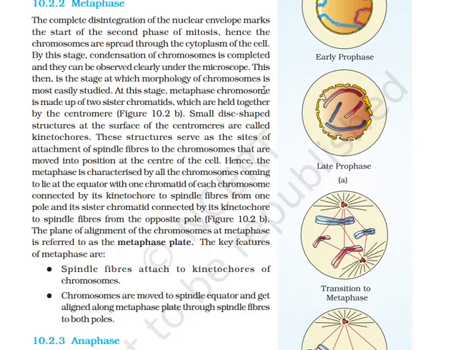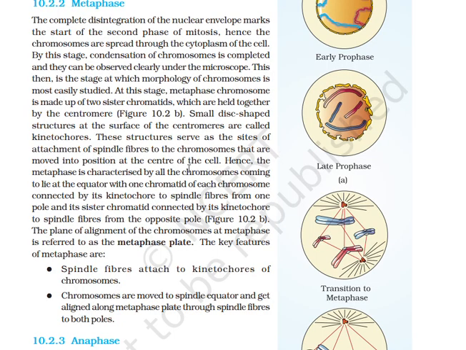At this stage, a metaphase chromosome is made of 2 sister chromatids which are held together by the centromere. Small disc-shaped structures at the surface of the centromeres are called kinetochores. These structures serve as the sites of attachment of spindle fibers to the chromosomes that are moved into position at the center of the cell.